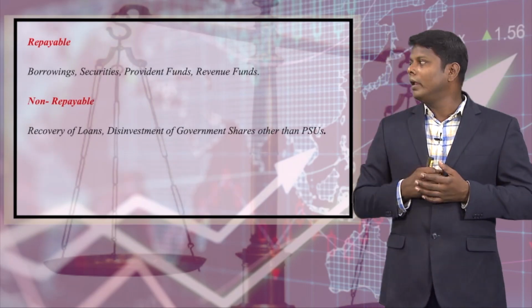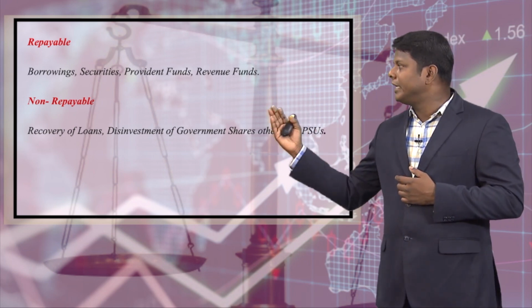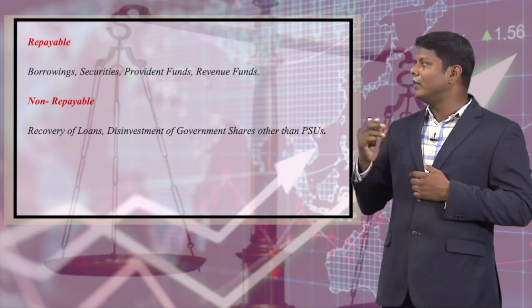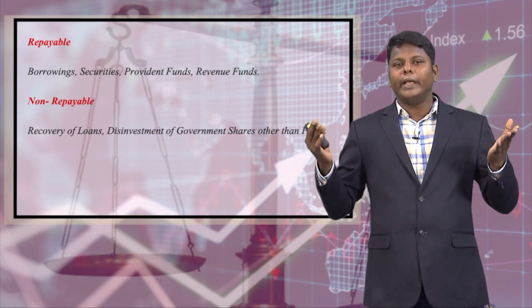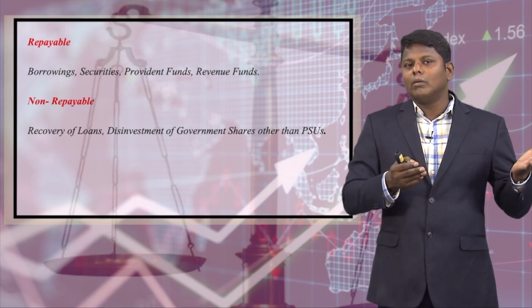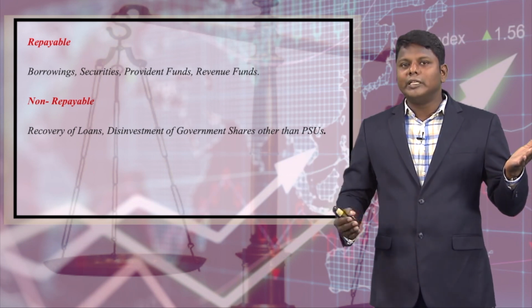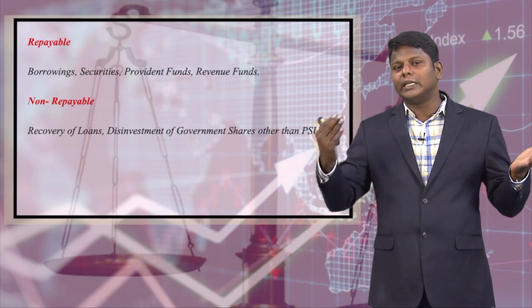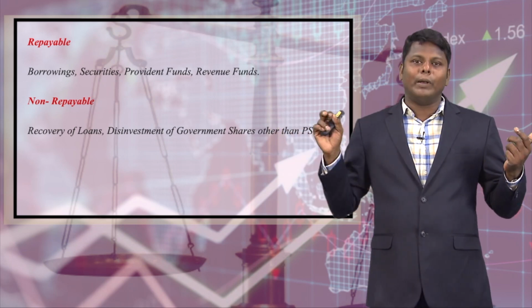Now we will discuss repayable. Under repayable, borrowings, securities, provident funds and revenue funds are there. Whenever the central government gives a loan to the state government during a deficit in the state government budget, once it is settled, this money is called borrowings, and this is repayable.